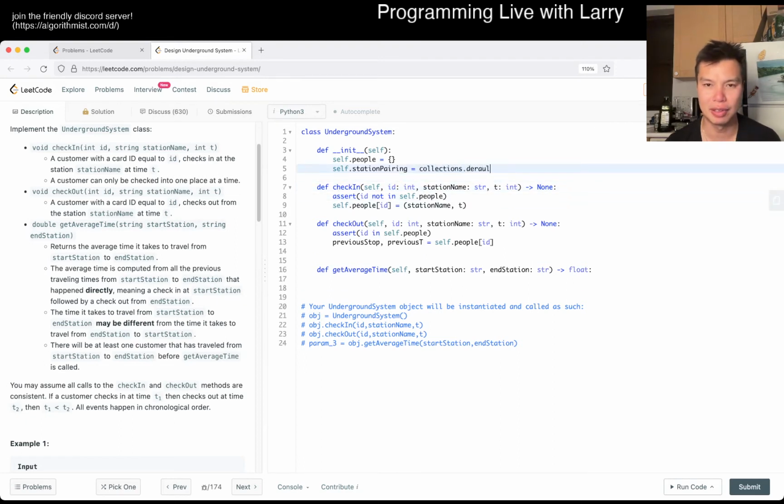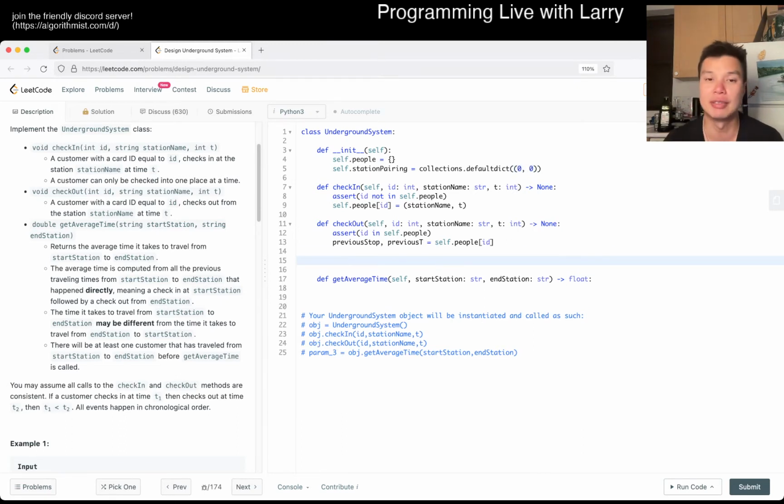Maybe I do a collections defaultdict of, and I'm using a tuple here, but feel free to use a namedtuple as well, because a namedtuple would probably make it a little easier for you to understand. But basically, I just want to store the total and the count, is the idea. So then self.station_pairing of the previous stop and the current station name. Oops, this should be this.